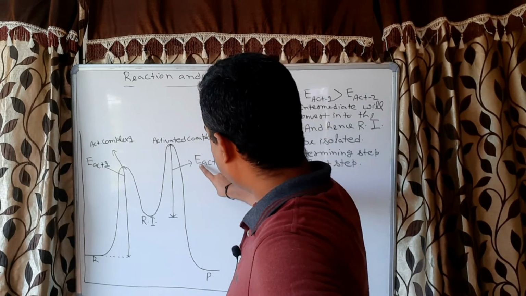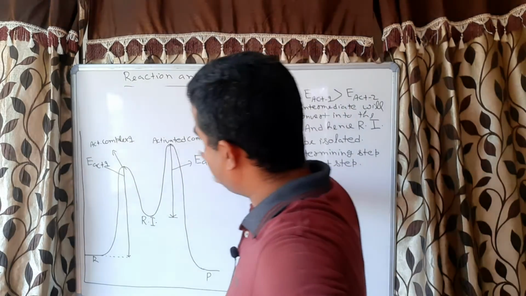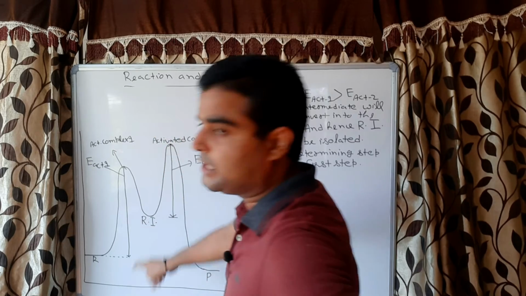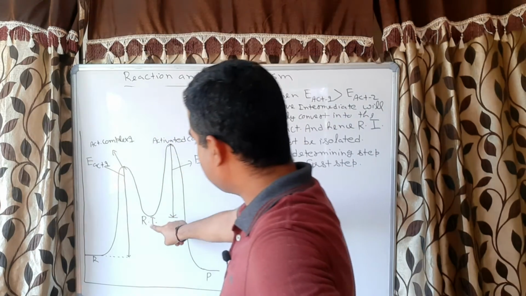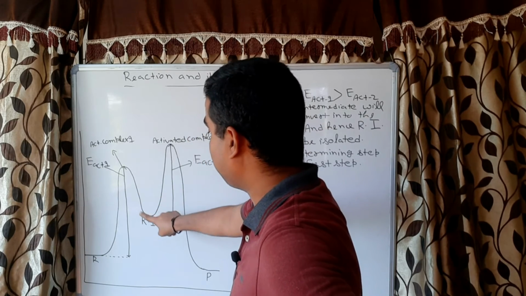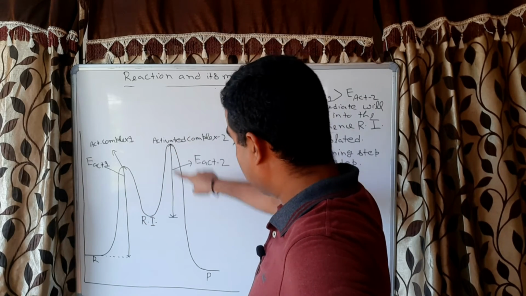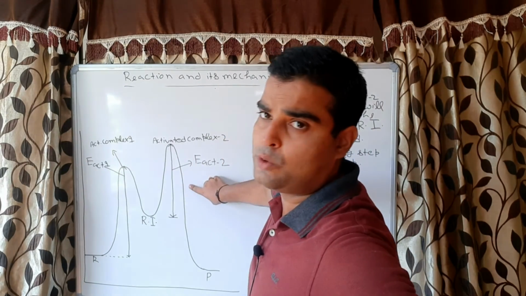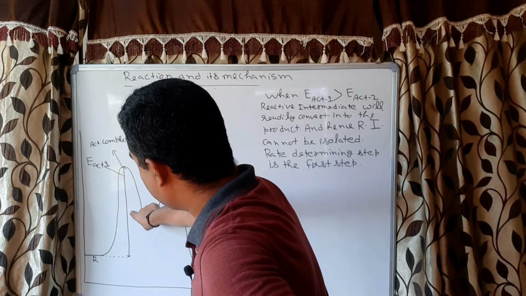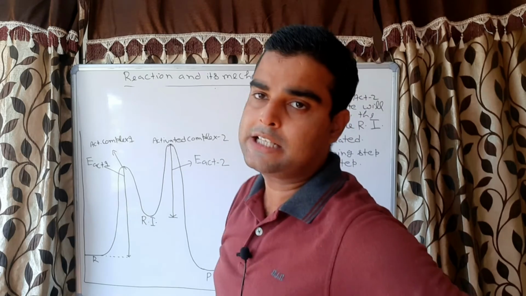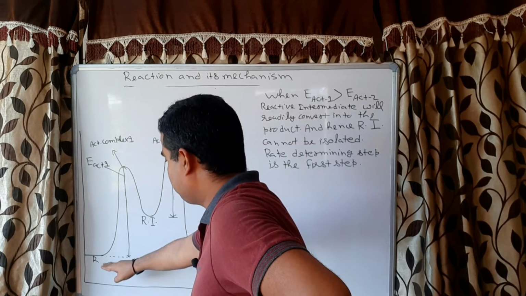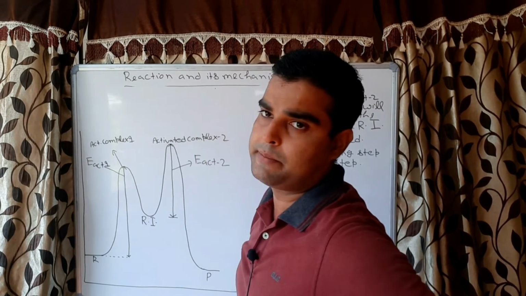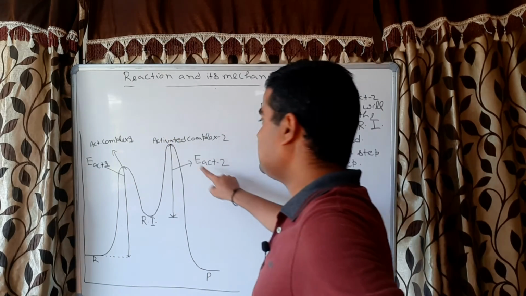Now come to this one. Here, the activation energy of the second step is greater than the activation energy of the first step. It means the reactive intermediate requires more energy, correct? And when the reactive intermediate requires more energy, it will convert into activated complex 2 and hence into the products with difficulty, so it will be the slower step. And this step requires less activation energy. Less activation energy means this reactant will readily or quickly convert into activated complex 1 and hence into the reactive intermediate. So this step will be fast and this step will be slow.